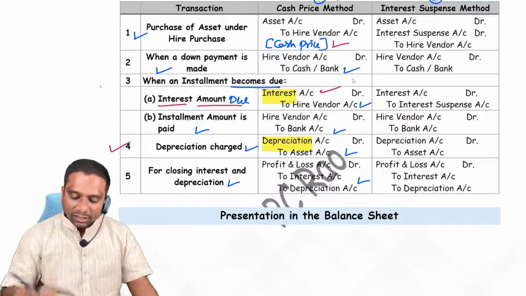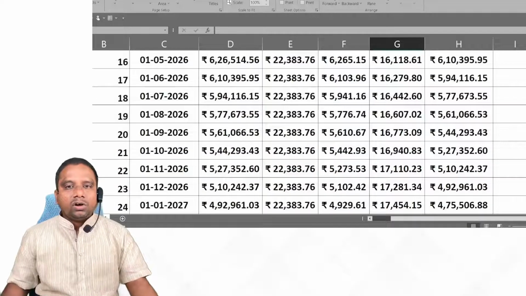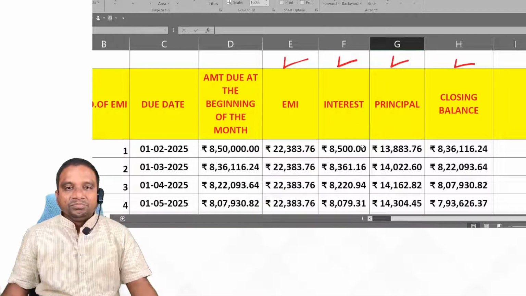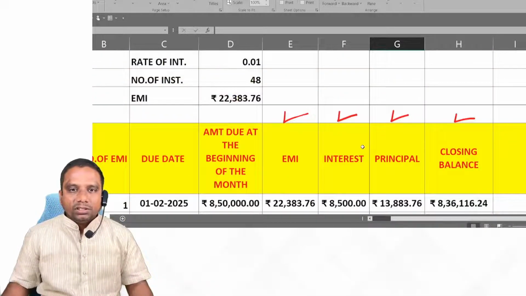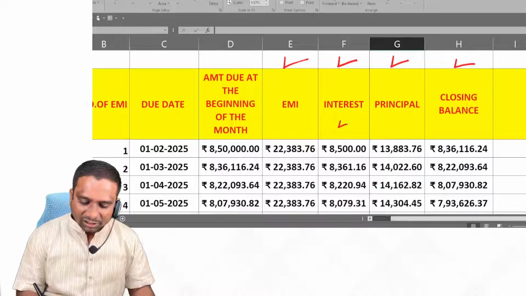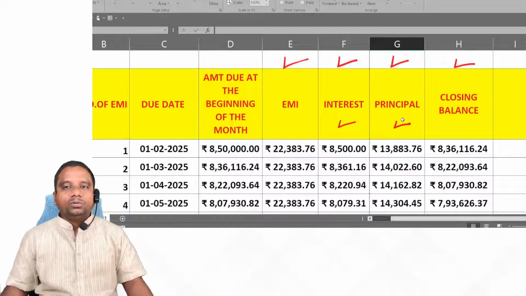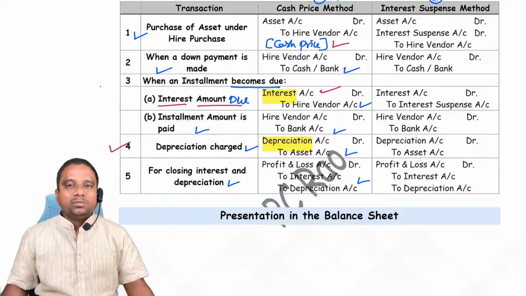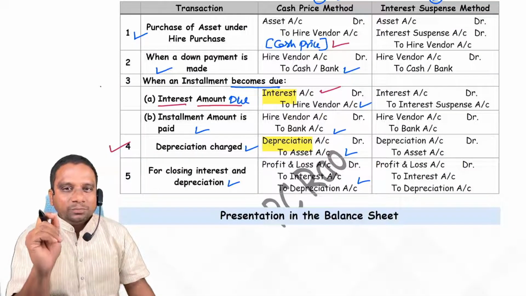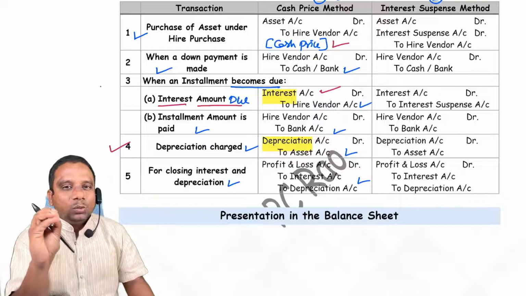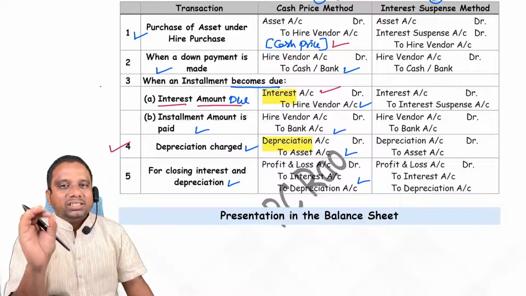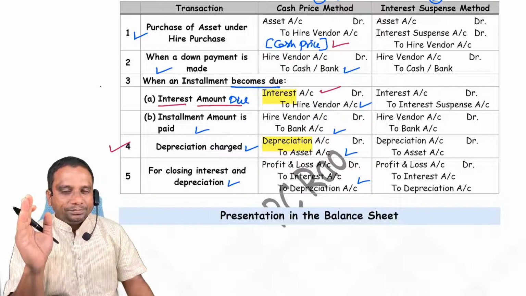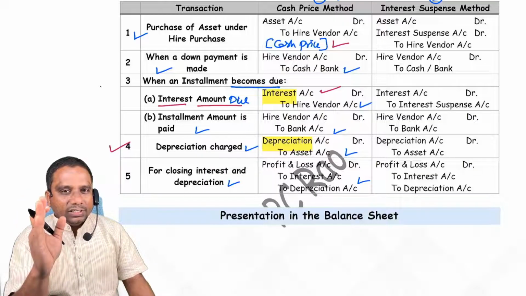I said practically we prepare an amortization table like this. Here itself you can find installment amount, interest amount and principal amount also. You need not worry, but in the examination problems, you need to calculate how much interest is included in each installment. This is the biggest problem for students. Here the confusion comes. Is it clear? Next one.